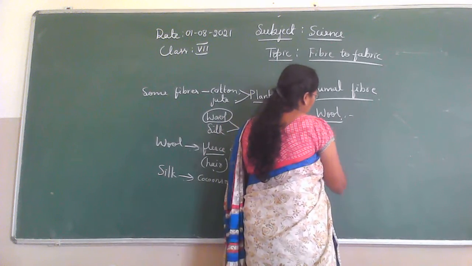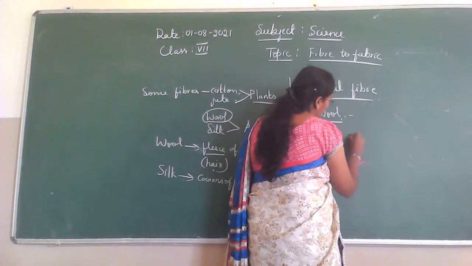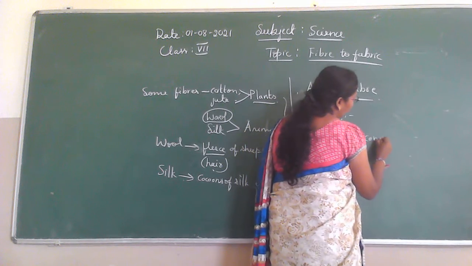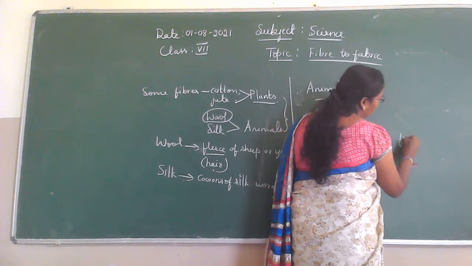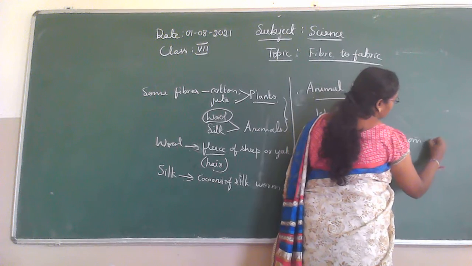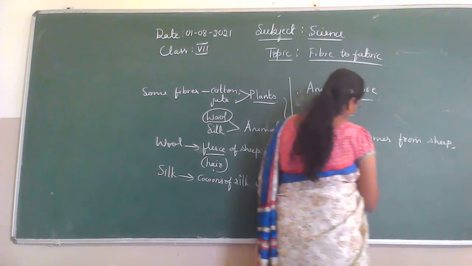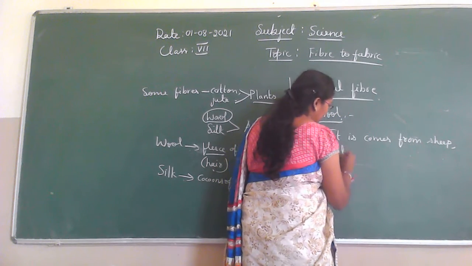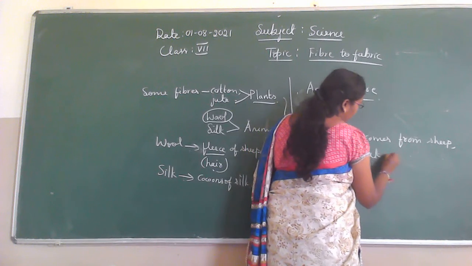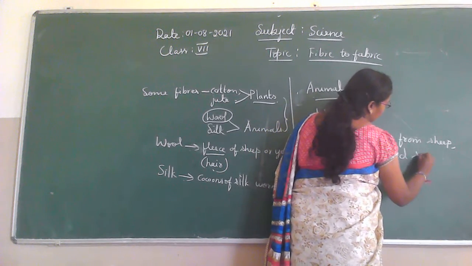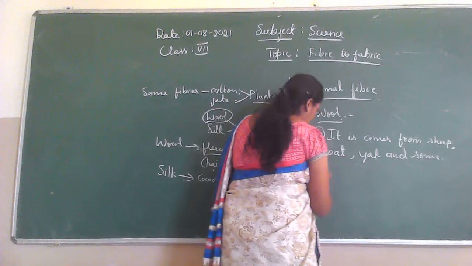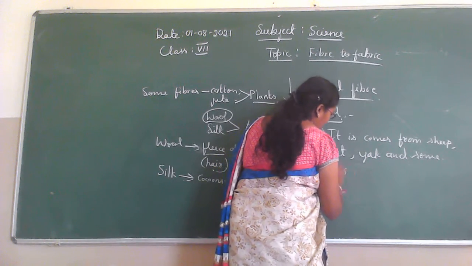So wool is obtained from sheep, goat, yak and some other animals.